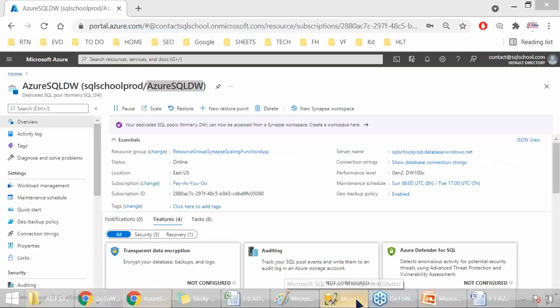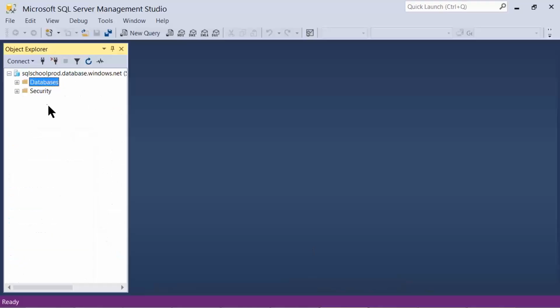We can also access the same warehouse from your local computer. So the warehouse is the same, but we can access it either from a cloud, browser-based environment, or even from a local tool like SSMS, SQL Server Management Studio.